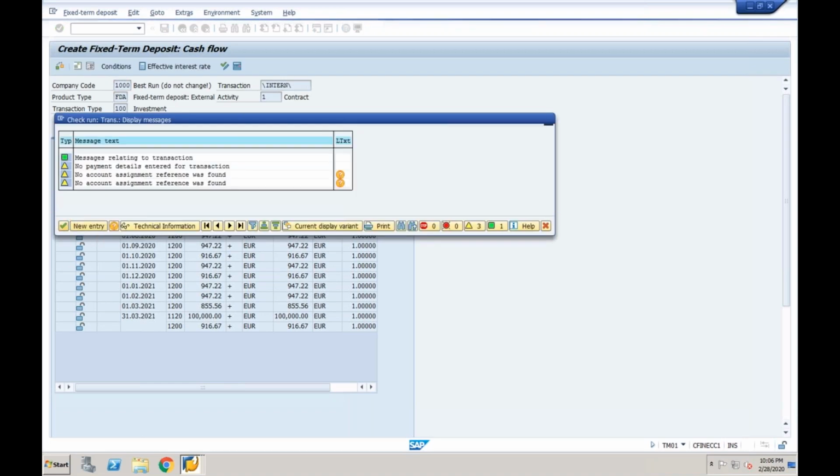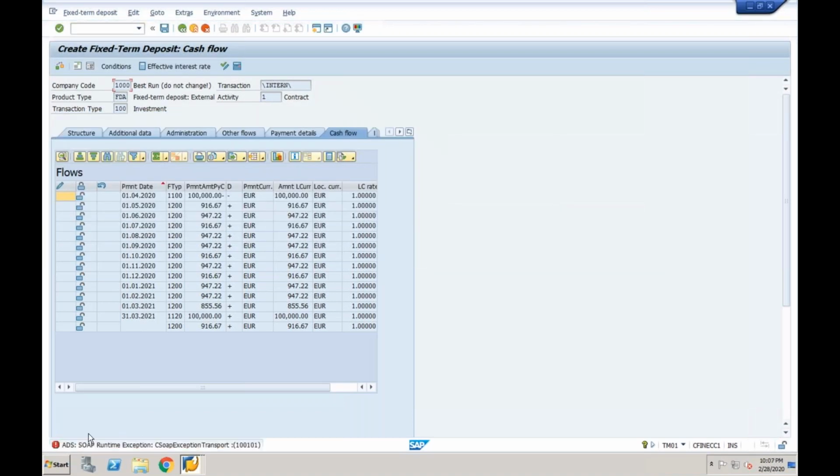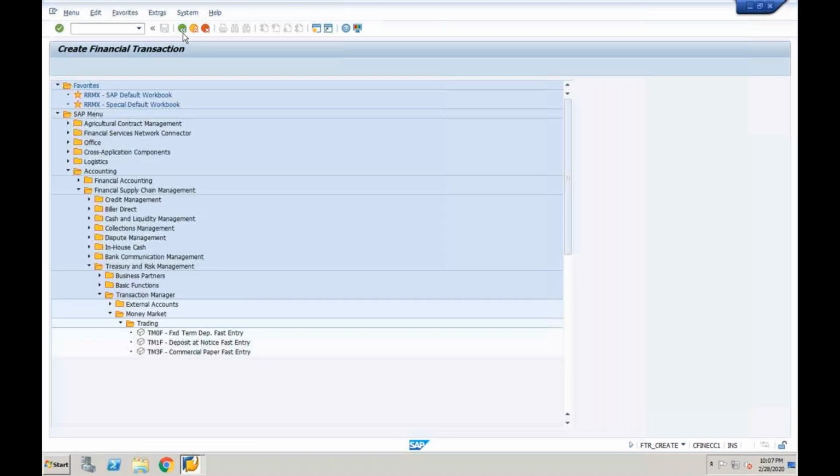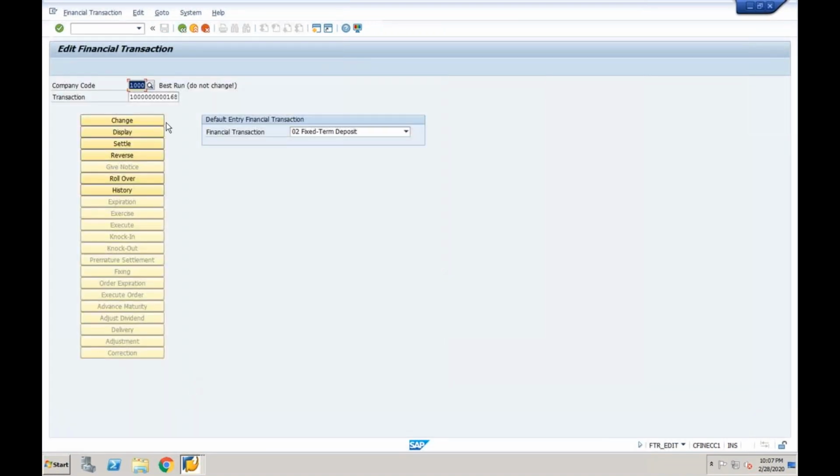It will show some message, ignore all these things, no problem. Practice it two or three times, whatever I have explained. In our system, it will show some SOAP error, this PDF error, nothing to worry, come back. Come back once, go to edit financial transaction. Here, the transaction number is created. How did this transaction number come into the picture?